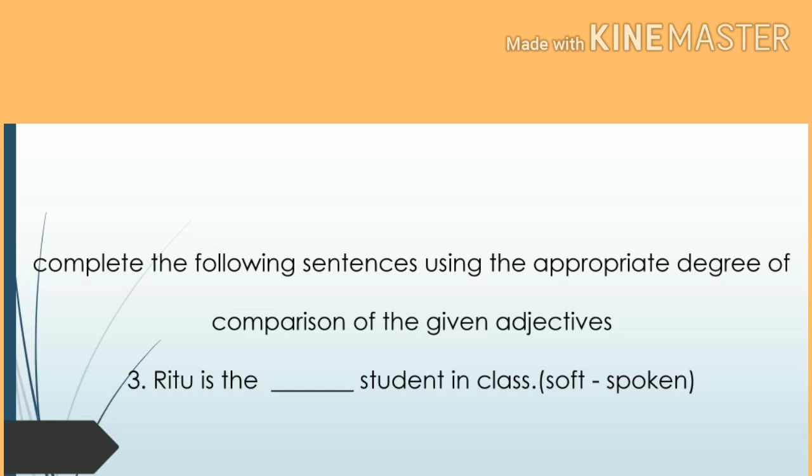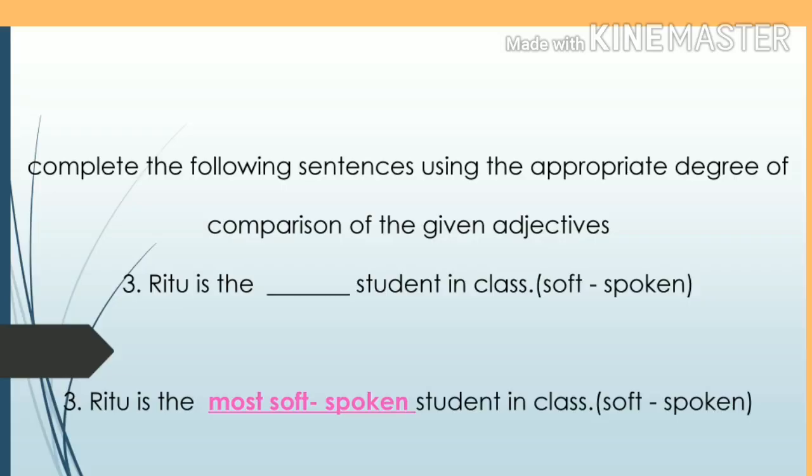Here they compared Ritu with other students in her class. So this is superlative degree. So we want to add most before the adjective. Ritu is the most soft spoken student in class. This is easy, no? So do the remaining exercises.